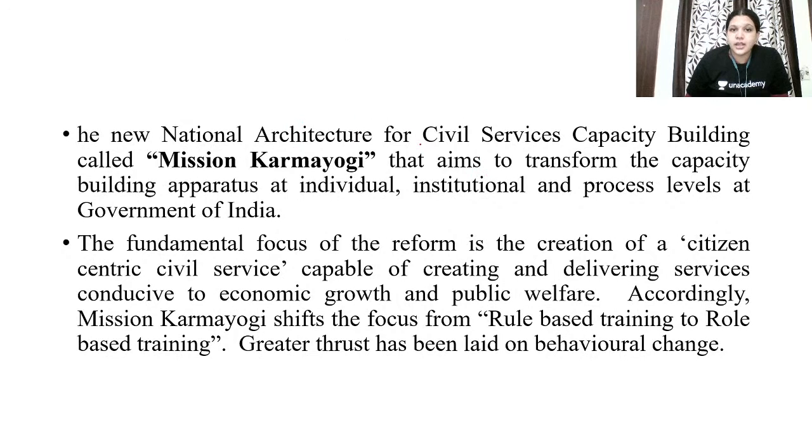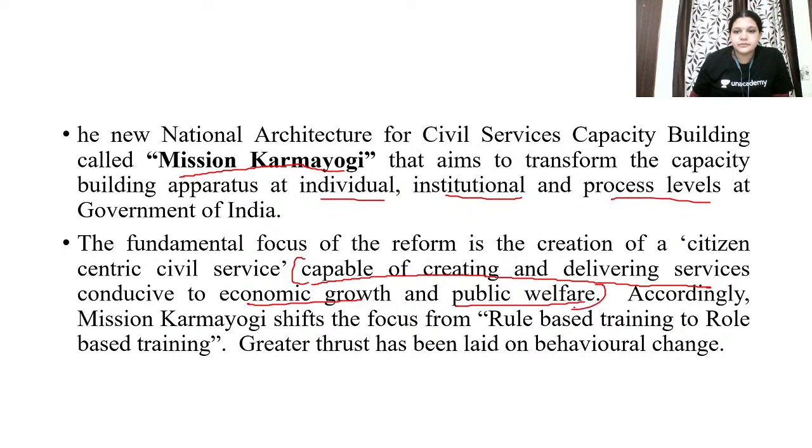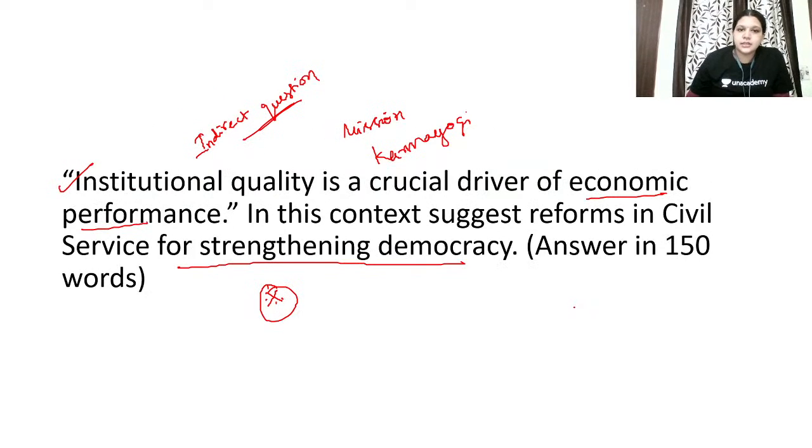See, the National Architecture for Civil Services Capacity Building, called Mission Karma Yogi, aims to transform the capacity building apparatus at individual, institutional and process levels. It is capable of delivering services. I have taken this from PIB, the Press Information Bureau. What is the Press Information Bureau? It's a governmental statement. So it is capable of creating and delivering services conducive to economic growth and public welfare. Now do you understand the question?